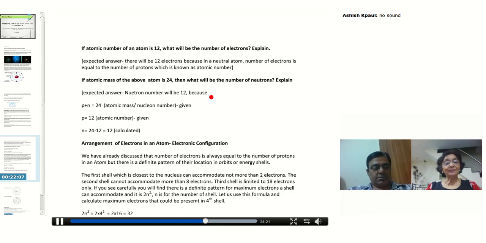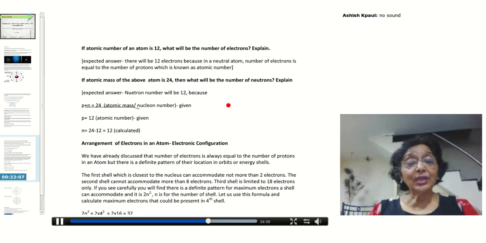Atomic mass means you know that P plus N, which is given as 24. So I have written here, let me point it out. Okay, got it? So P plus N is equal to 24, right? Now P is 12.